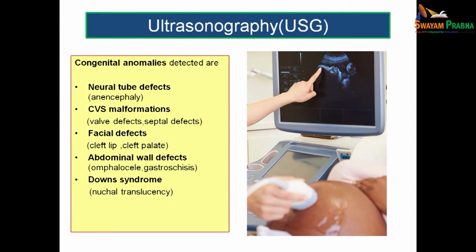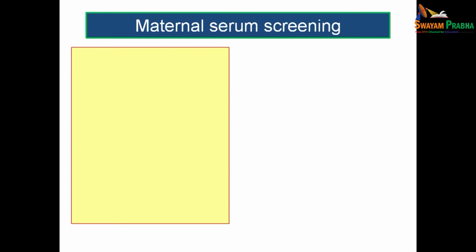The congenital anomalies which we can detect with the help of ultrasound are: 1. The neural tube defects, mainly anencephaly. We can also detect the CVS malformations like the valvular defects, the septal defects. We can assess the facial defects like cleft lip, cleft palate. We can assess the abdominal wall defects like if there is any case of omphalocele or gastroschisis. And in case of Down syndrome, you can look for the nuchal translucency. These are the major defects which we usually come across during our routine antenatal checkup, and all these things we can actually pick with the help of ultrasound.